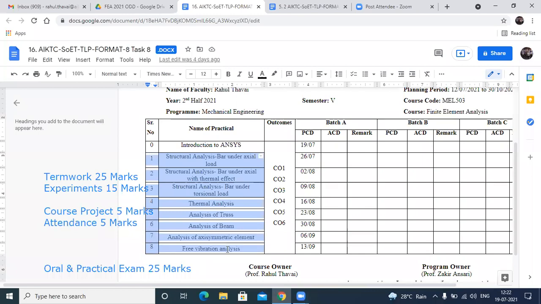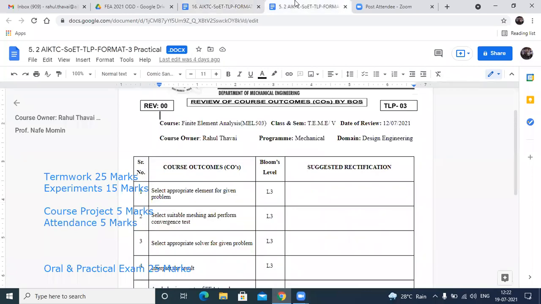You can see I just highlighted those experiments. Each experiment will be assessed for 15 marks, and I will take the average of all those 8 experiments for the 15 marks.